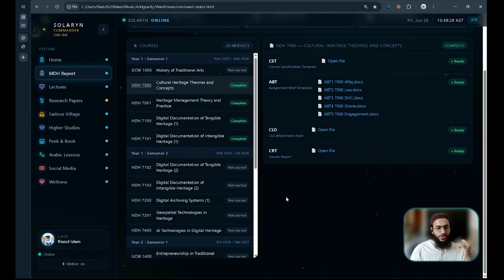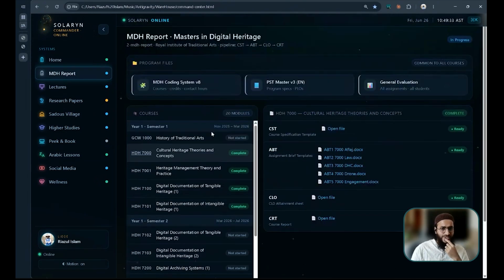Then MDH report. Okay, this is a bit confidential, but I'll show you this. This is the report for our course materials. We have this Masters in Digital Heritage course. We have the program specifications. We have general evaluation. And then for each course, we have multiple things like course specification, assignment brief, course learning outcome, course report template, these things.